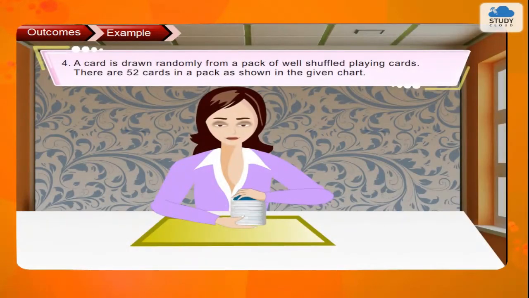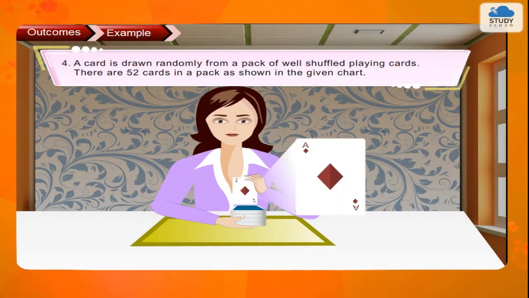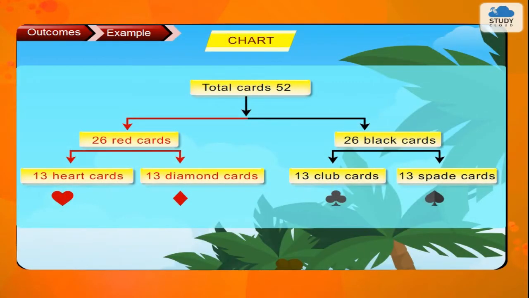4. A card is drawn randomly from a pack of well-shuffled playing cards. There are 52 cards in a pack as shown in the given chart. In a pack of playing cards, there are 4 sets, namely heart, diamond, club and spade.